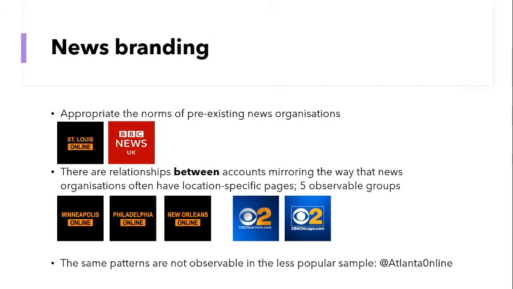I found that there were 5 groups that could be formed in the more popular sample where there were these shared features. But I found that in the less popular sample, the same pattern couldn't really be observed, and norms weren't being appropriated in the same way. So for example, Atlanta Online in the less popular sample used the number 0 instead of the letter O. And we associate this often with text speak. We don't really expect it to be used in a professional capacity or by verified news organizations. And also there were no relationships between accounts. So in the less popular sample where there were news accounts, they tended to be standalone.